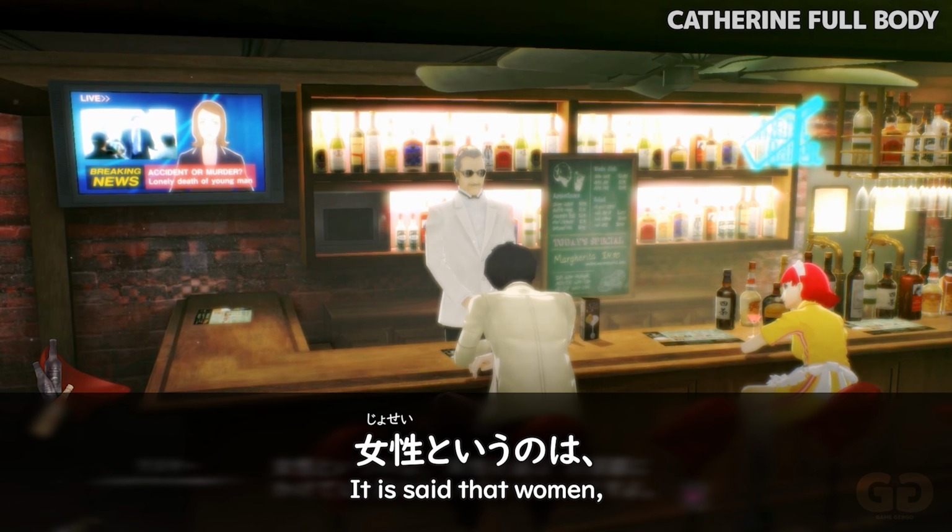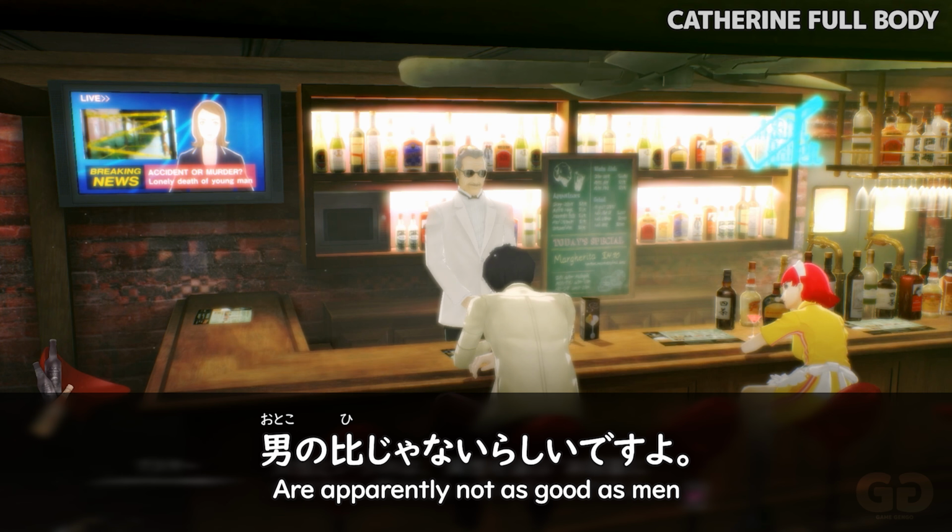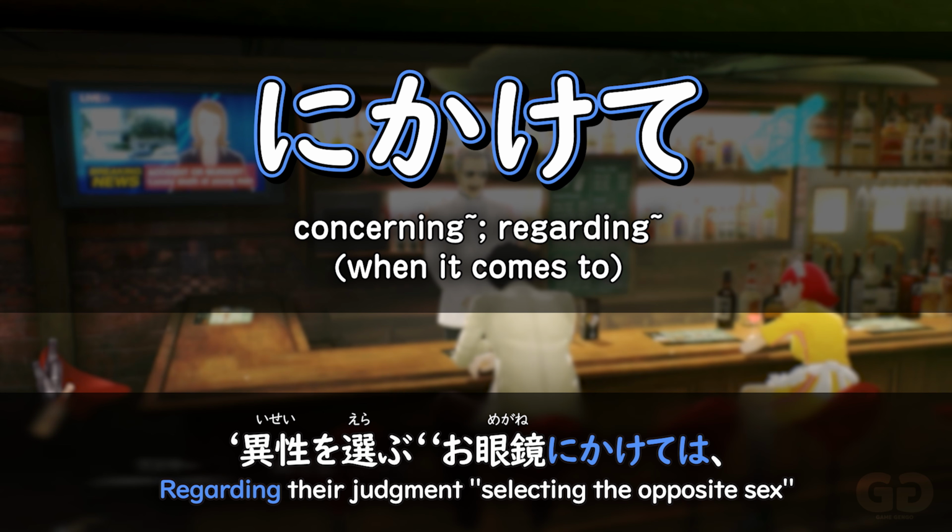女性というのは異性を選ぶお眼鏡にかけては男の比じゃないらしいですよ。 にかけて. This is a very confusing piece of grammar for a lot of people because kakeru is a very widely used piece of language that means a lot of different things. So let's keep it as simple as possible.